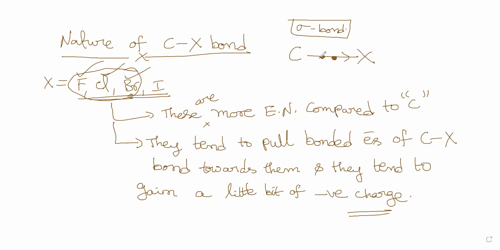So the electrons will be pulled towards X. The electrons come closer to X, and X will gain negative charge and the carbon will bear positive charge. Got it? Is it clear?